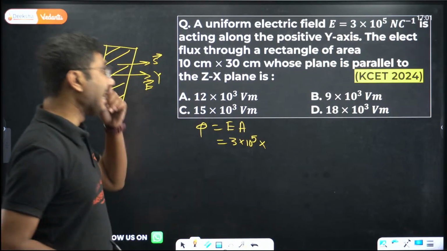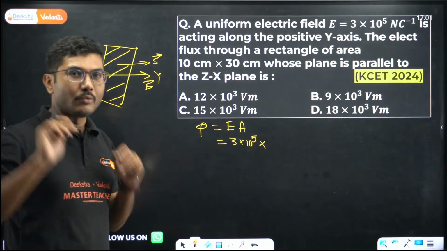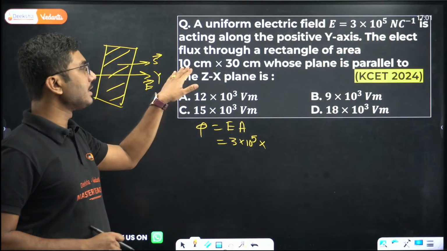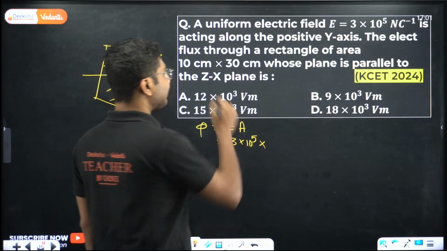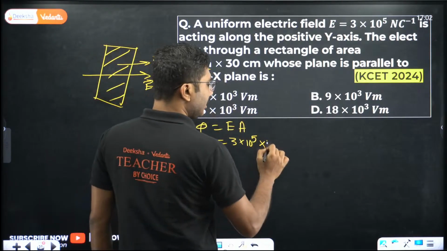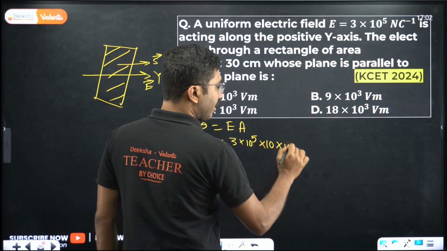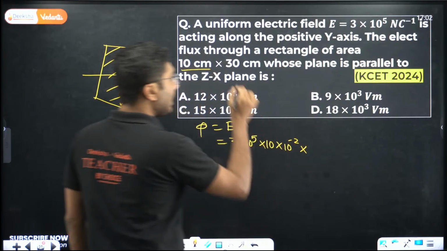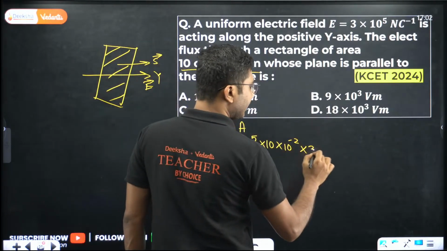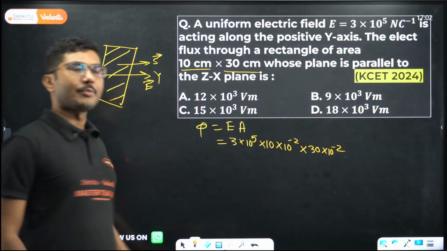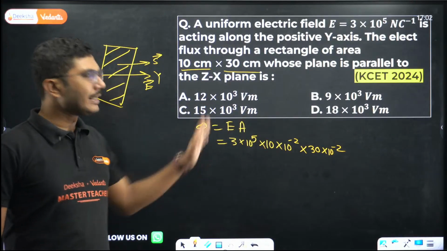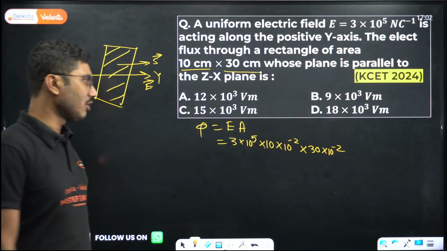Okay, area, while calculating area, only one precaution that you have to take, because the distances are given in centimeters, you have to convert them into meters. That's it. So 10 centimeters will give you 10 into 10 to the power of minus 2. 30 centimeter will give you 30 into 10 to the power of minus 2. So that is only one thing that you have to do by yourself. Everything else is given inside the question only.